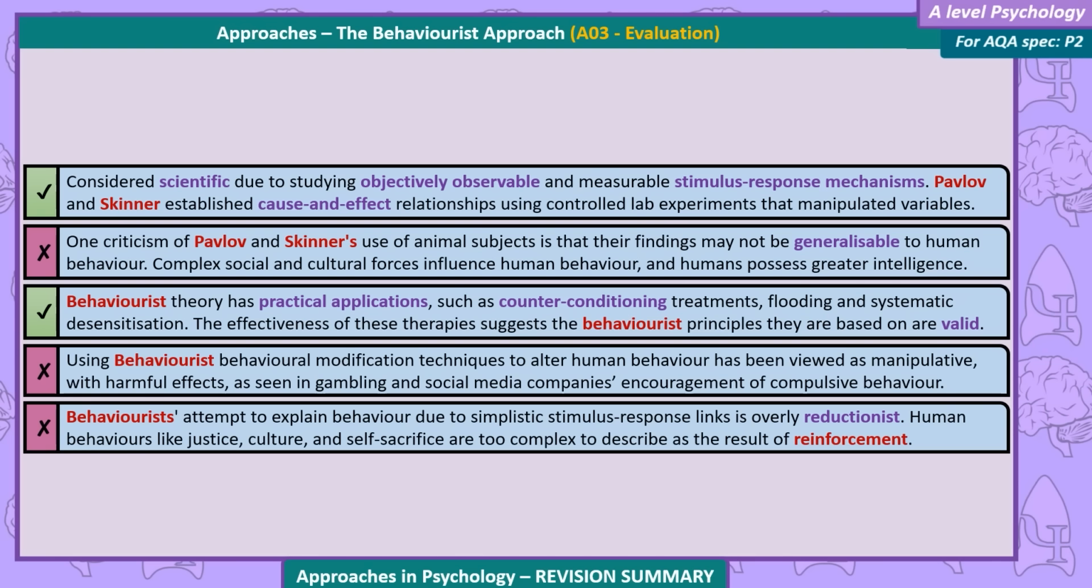Using behaviourist behavioural modification techniques to alter human behaviour has been viewed as manipulative, with harmful effects, as seen in gambling and social media companies' encouragement of compulsive behaviour. Behaviourist attempts to explain behaviour due to simplistic stimulus-response links are overly reductionist. Human behaviour like justice, culture and self-sacrifice are too complex to describe as a result of reinforcement.